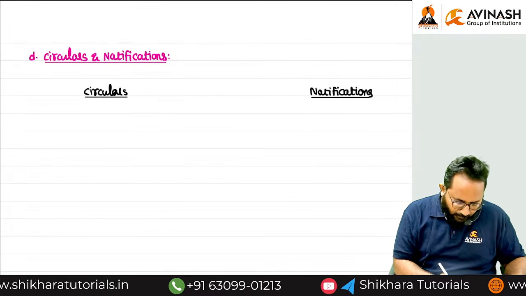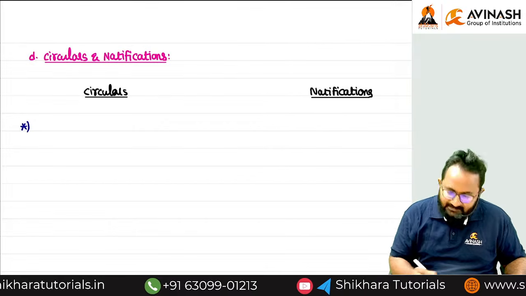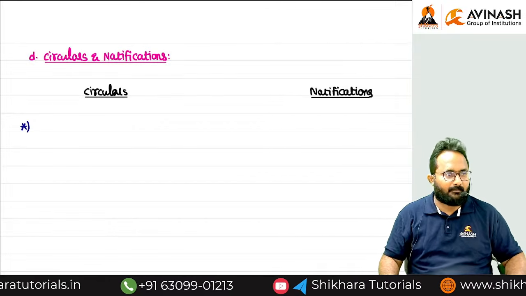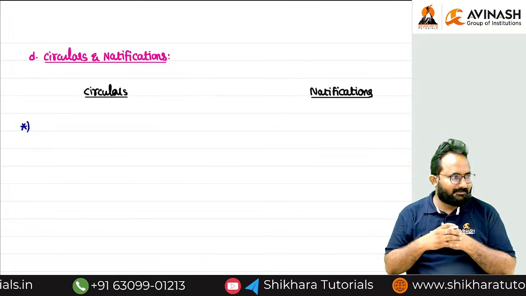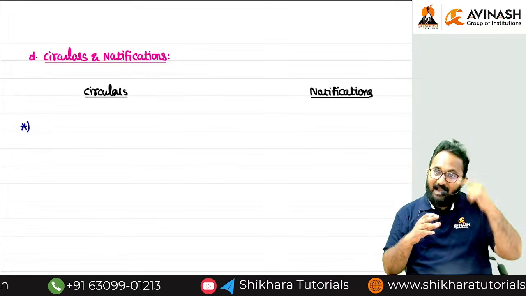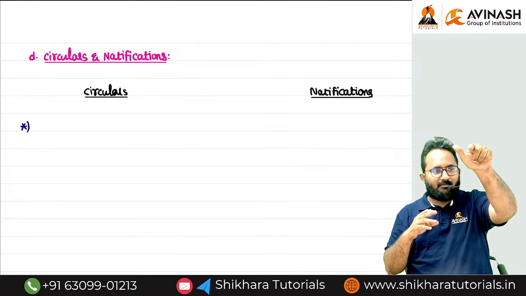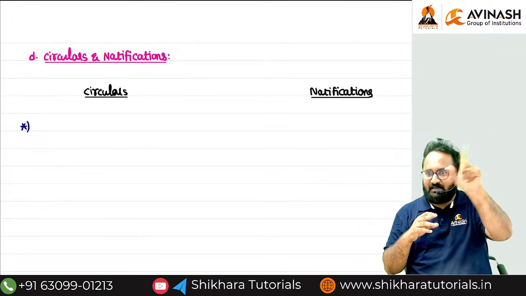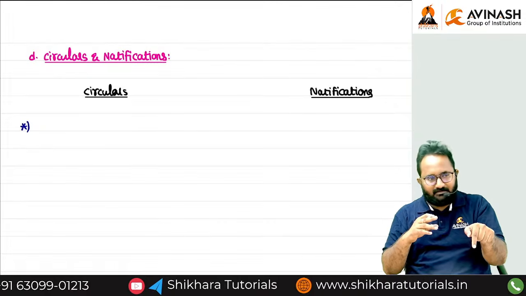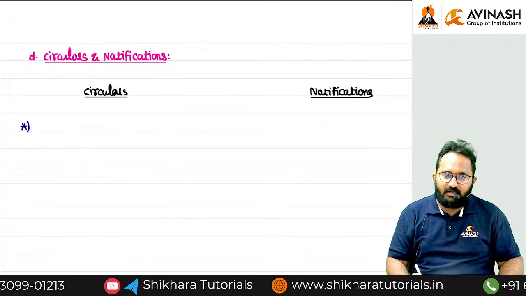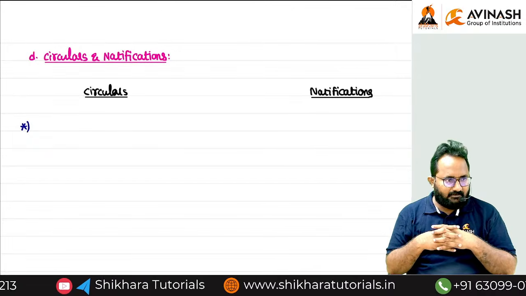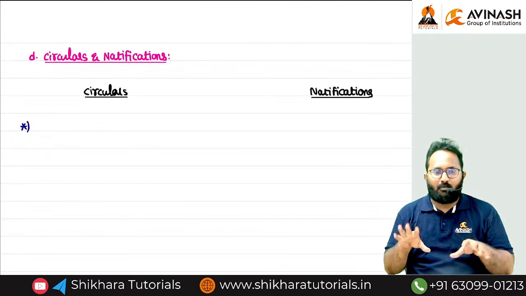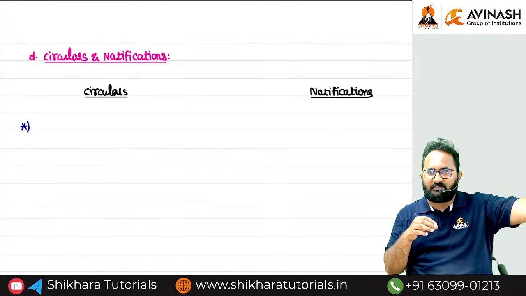Then who will issue the circulars? The act is framed by the central government in the parliament. Rules are released by the CBDT. Circulars are also released by the CBDT only.